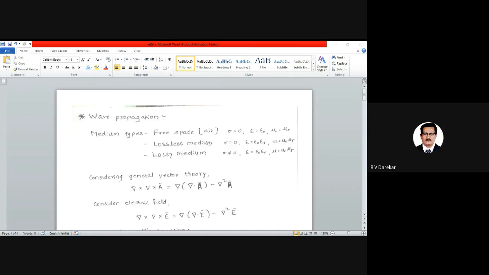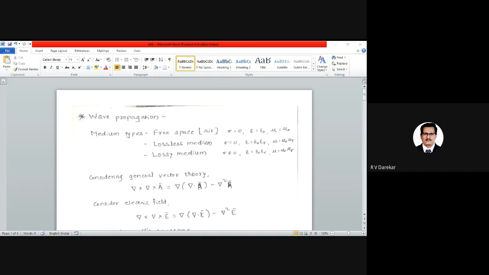I would like to repeat here: a uniform plane wave is a wave in which the electric field and magnetic field both are of uniform magnitude at every point, with the electric field and magnetic field perpendicular to the direction of propagation of the electromagnetic wave.